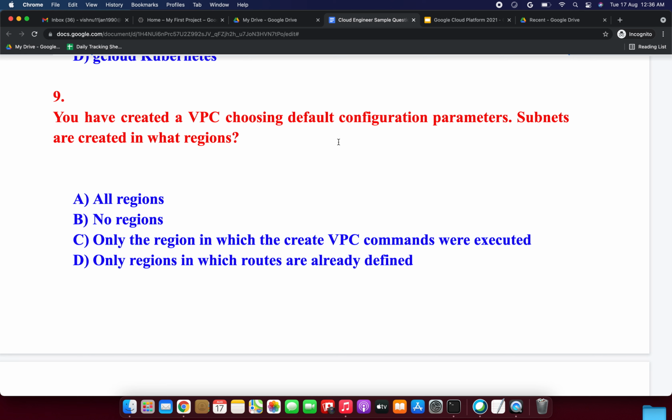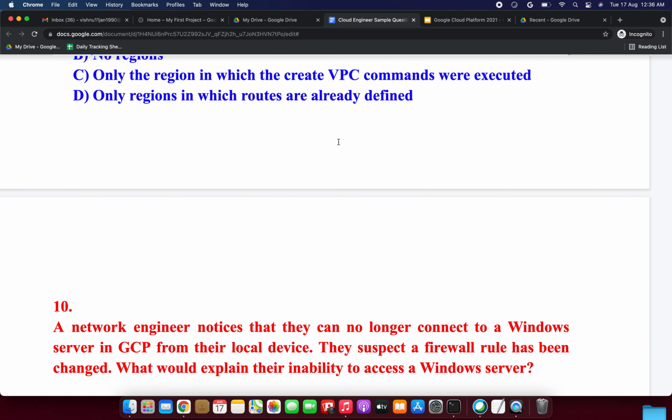Option A, all regions, it could be the correct answer. The default configurations for VPCs create subnets in all regions. Routes are defined between subnets, so subnets must be created first. So option A, all regions, it's the correct answer. Next, we will move on to the next question.